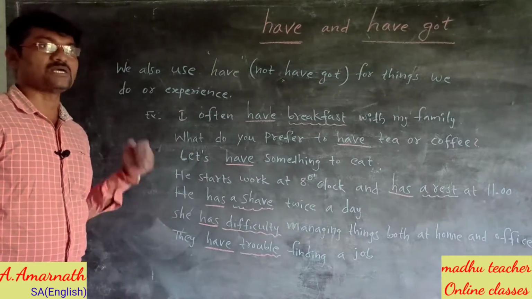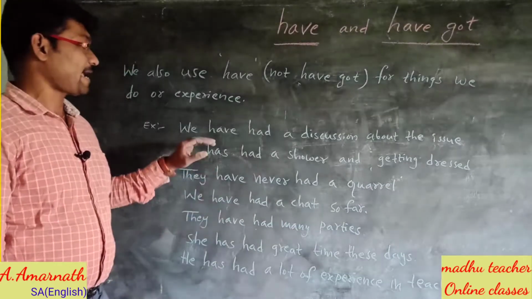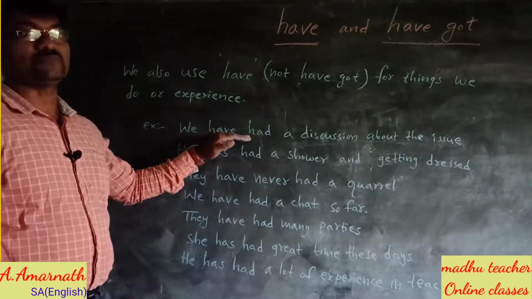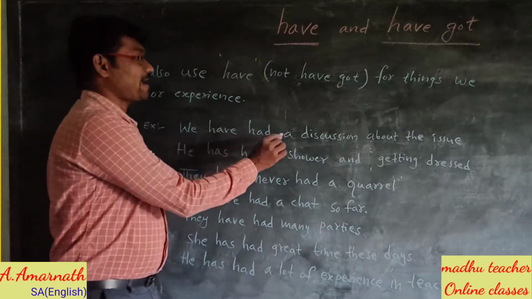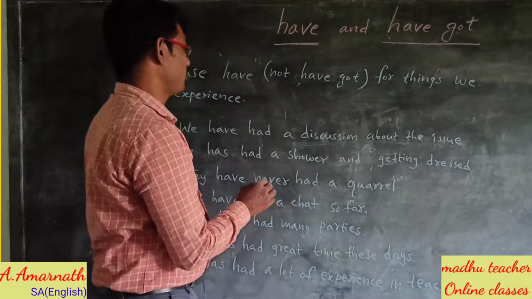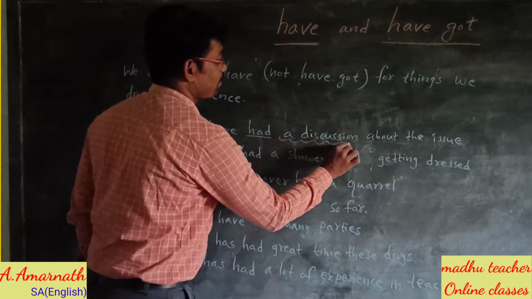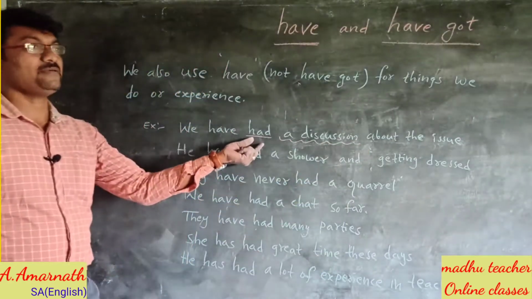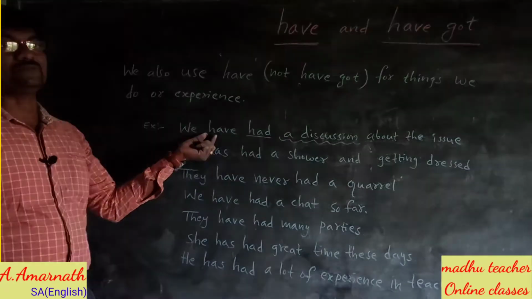Let us see some more examples. We can also use have in present perfect as well. We have had a discussion about the issue. Here we use had because this sentence is in present perfect.